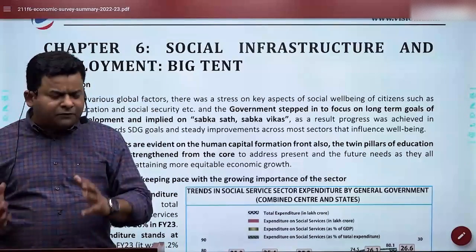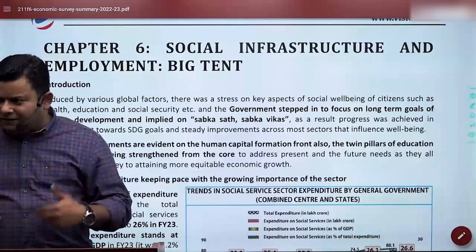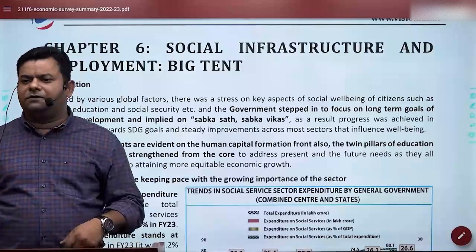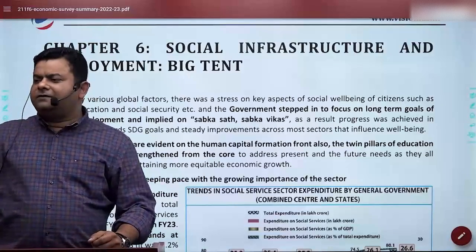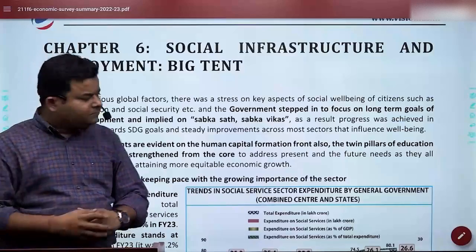So this is a brief introduction of what exactly the chapter is going to talk about. Now let's see in detail what the chapter is saying. And whenever I say so, you can take a note, because this is something significant. If you have the document, you can scribble in it. Otherwise, you can make a separate note that this is something you should consider.